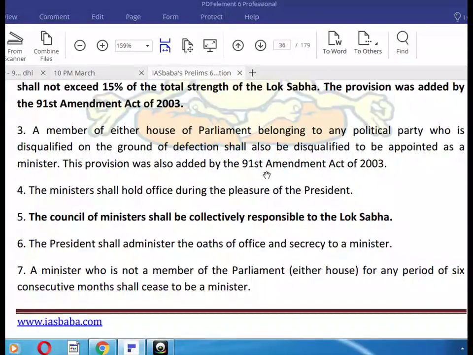This was also added by the 91st Amendment Act 2003. The minister shall hold office during the pleasure of the President. The Council of Ministers shall be collectively responsible to the Lok Sabha.